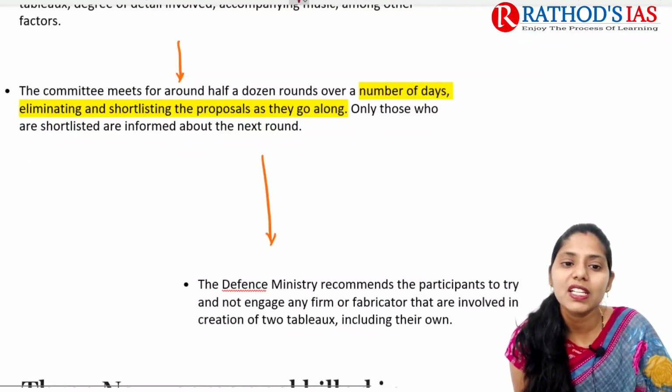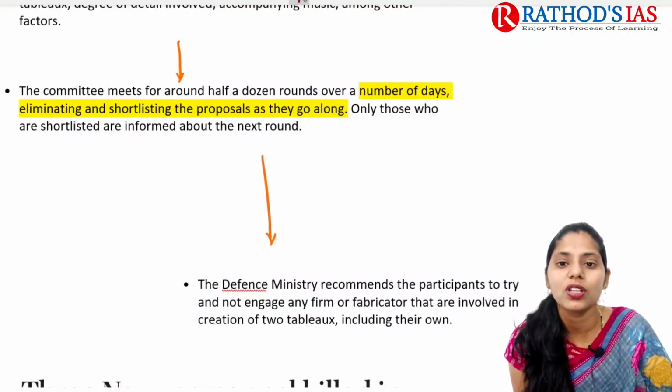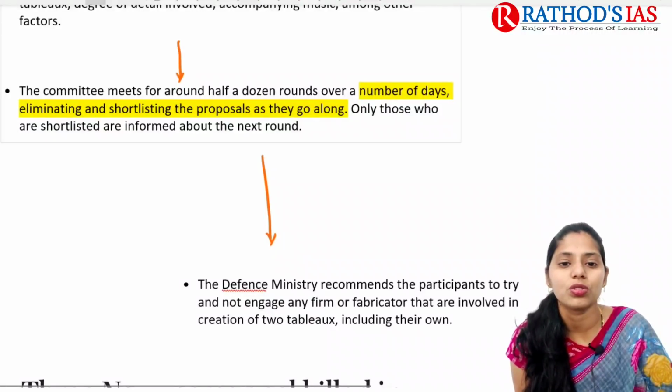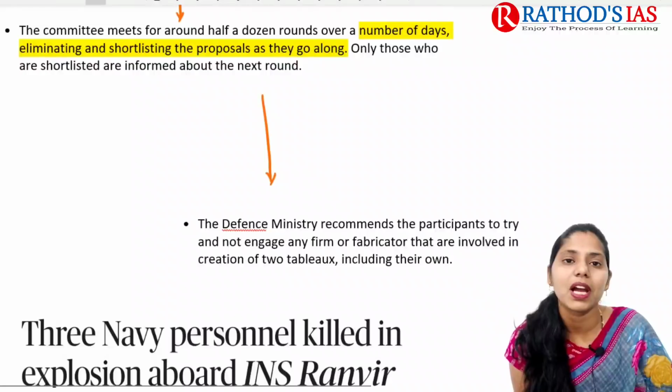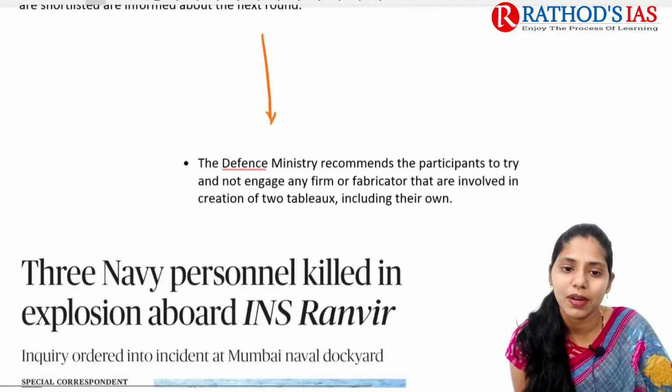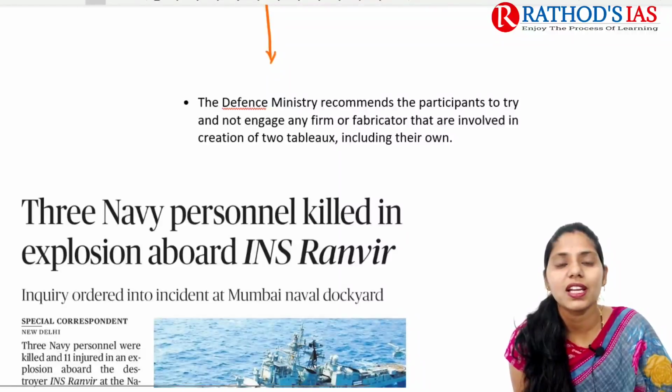And the committee meets for around half a dozen rounds over a number of days, and they will come up with elimination, shortlisting the proposals. Okay, and finally they will be coming up with a shortlist of tableaux. So the defense ministry mainly recommended that participants try not to engage any firm or fabricator that is involved in the creation of two tableaux. Okay, so they have to come up with only one tableau.